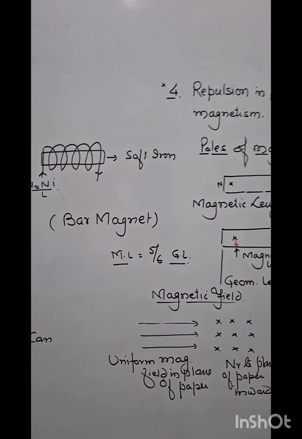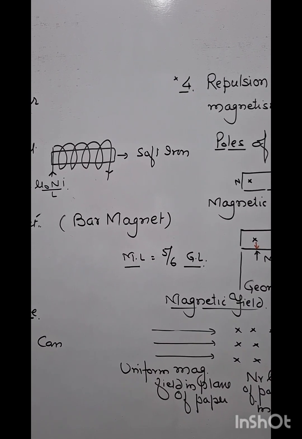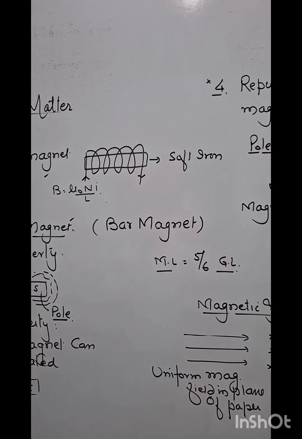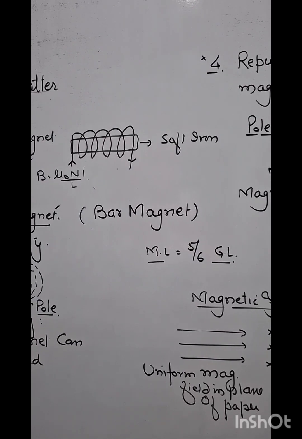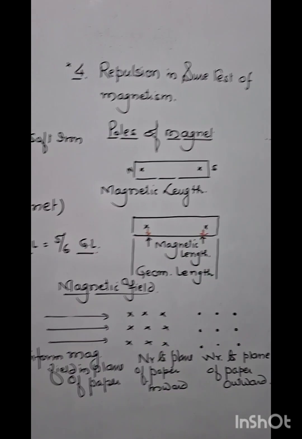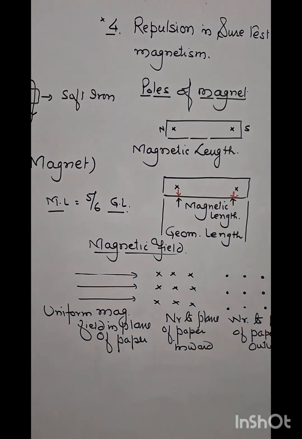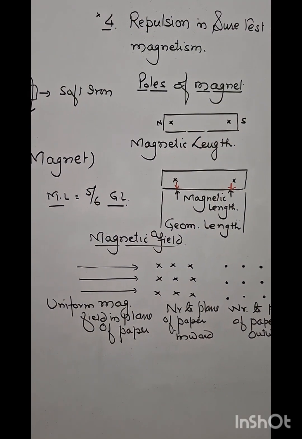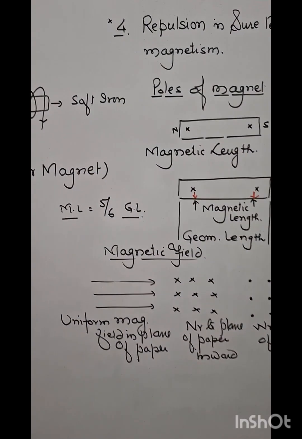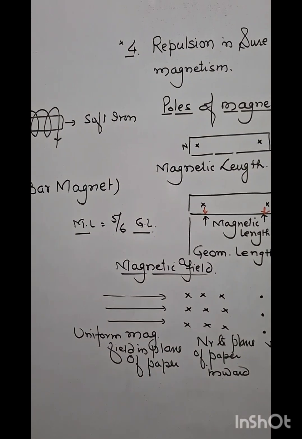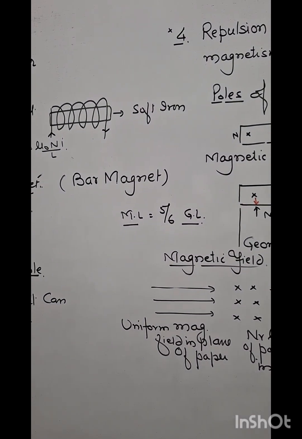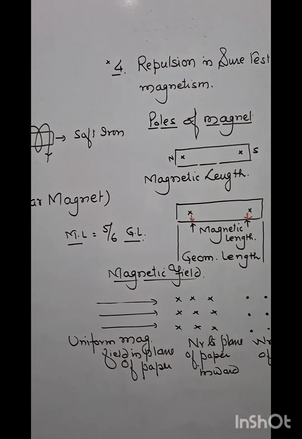The next important property is repulsion is the sure test of magnetism. The last one is a magnet can magnetize a magnetic material. Suppose some iron nails are placed in contact of a magnet, then after few hours these nails will also get magnetization, or they will also become tiny magnets. This phenomena is called magnetic induction.